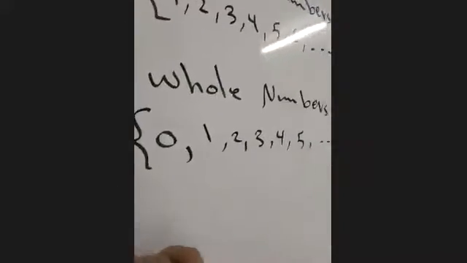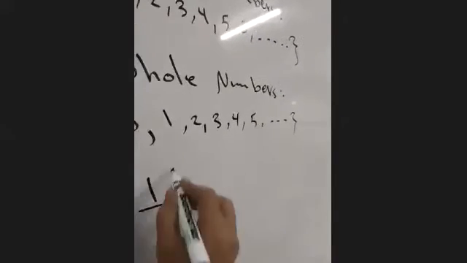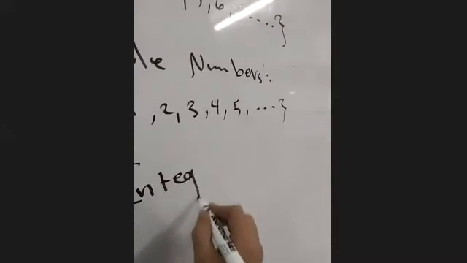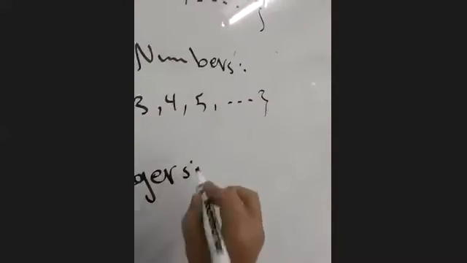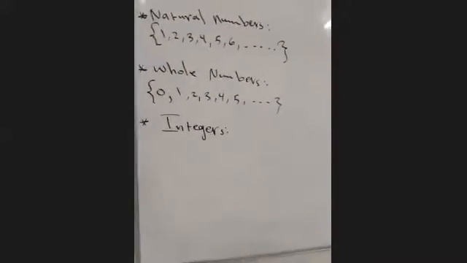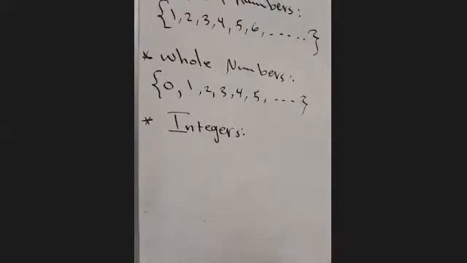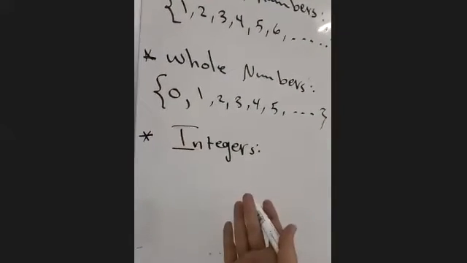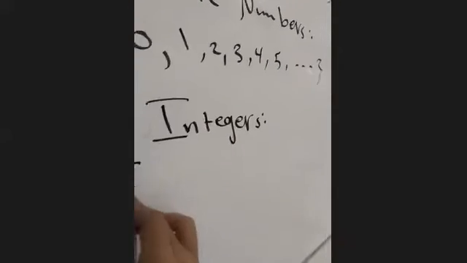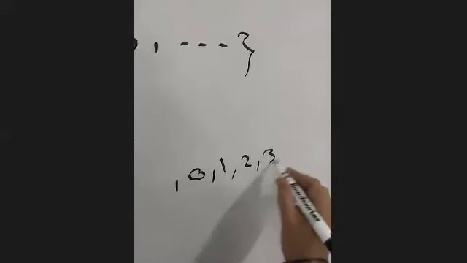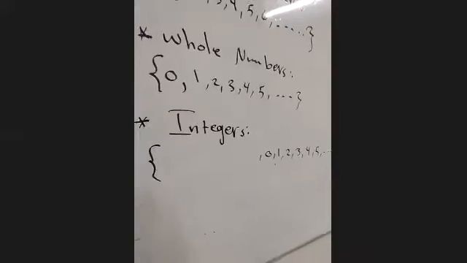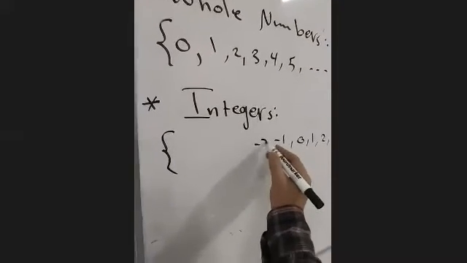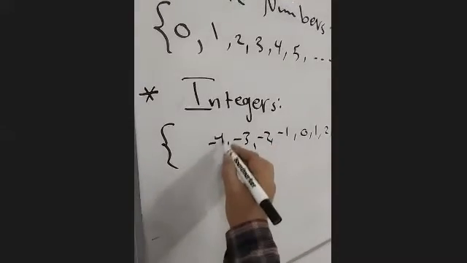Now we have a third group, we call it integers. We took integers in the previous 2 or 3 lessons. What are the integers? We will add the negative numbers to them. So the integers are 0, 1, 2, 3, 4, 5, and forever, and -1, -2, -3, -4, -5, and forever.